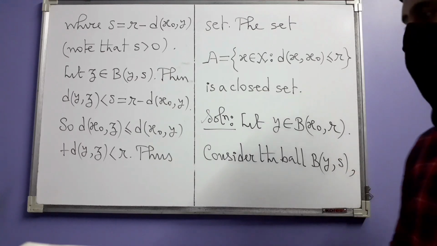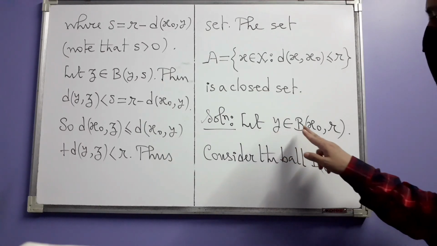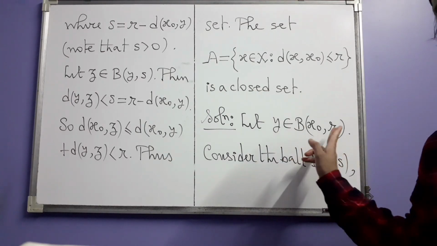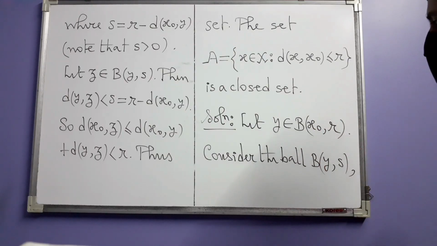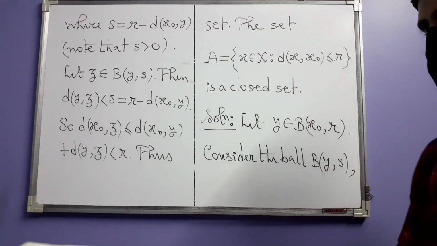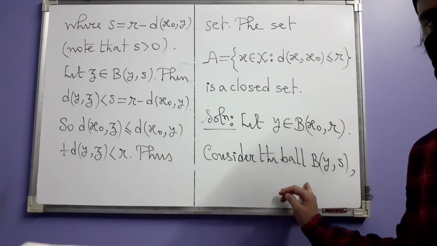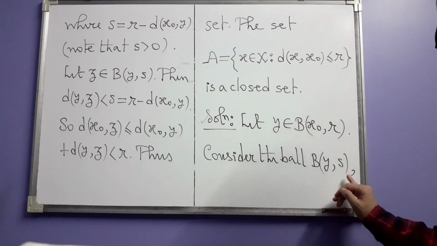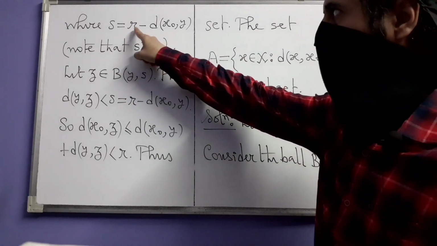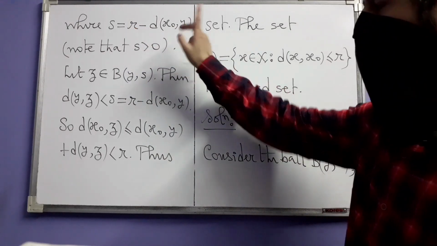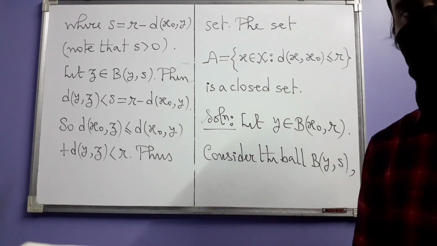So we start the solution by taking any point y in the ball centered at x0 having radius R. Now we are going to consider another ball whose center is this chosen point y and whose radius is S. What is S? S is R minus the distance between x0 and y.